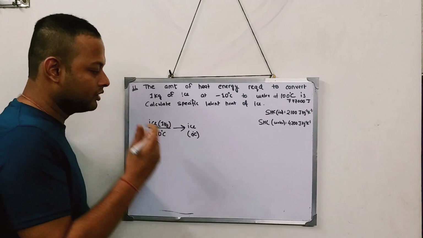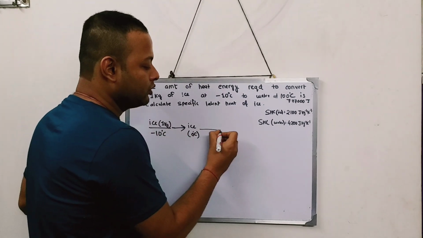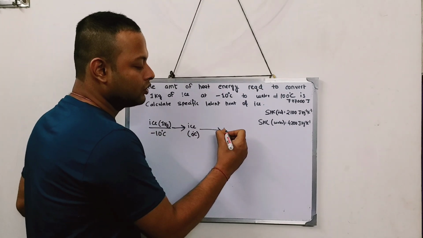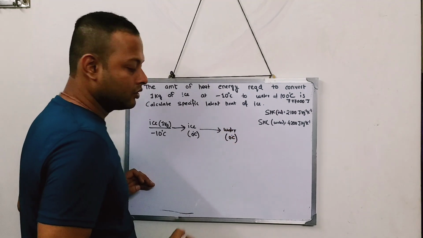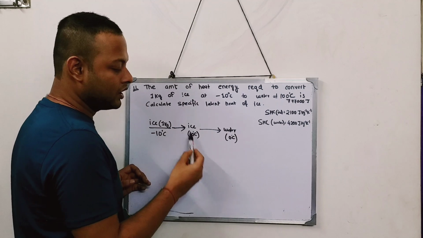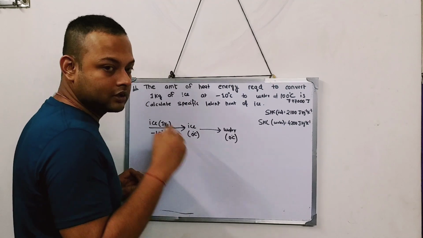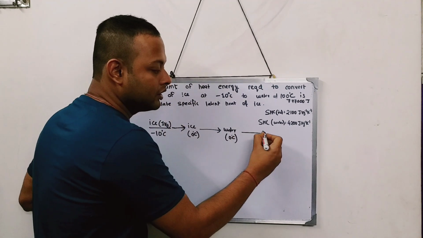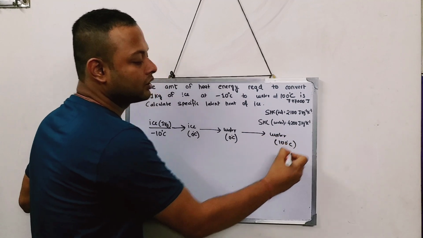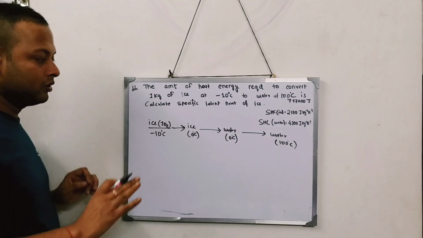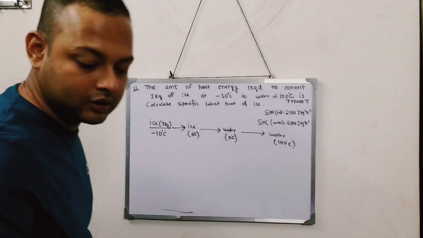Further, when we heat it, ice at 0 will change to water at 0 degree centigrade. Ice at minus 10 to ice at 0, then ice at 0 to water at 0. And further, when we heat it, it will change to water at 100 degrees centigrade. This is the whole process that will take place.